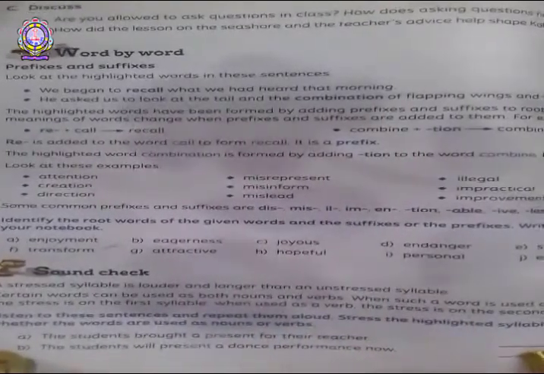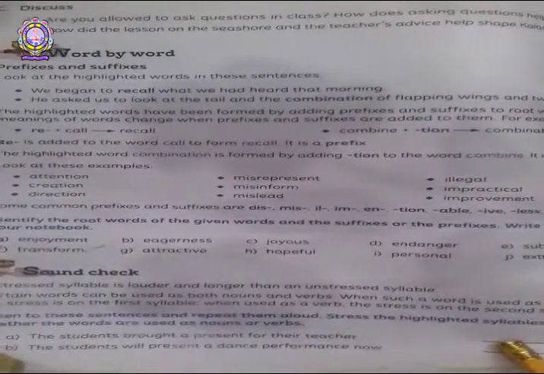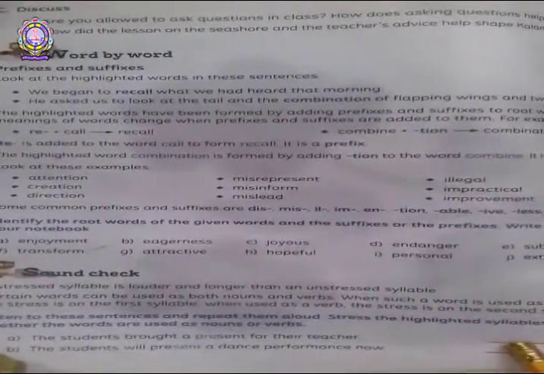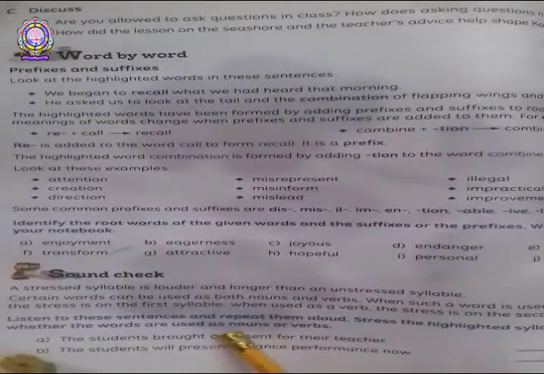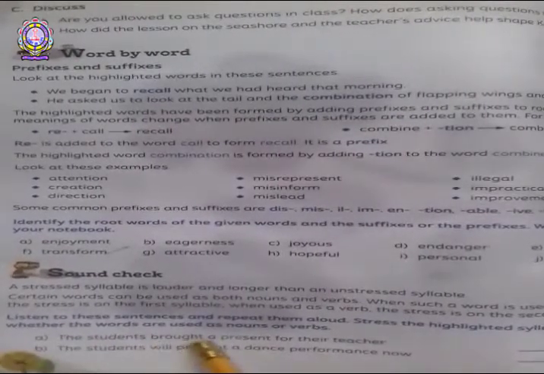Okay, in this blank place you have to write whether the highlighted word is a noun or a verb. The first sentence is, the students brought a present for their teacher.